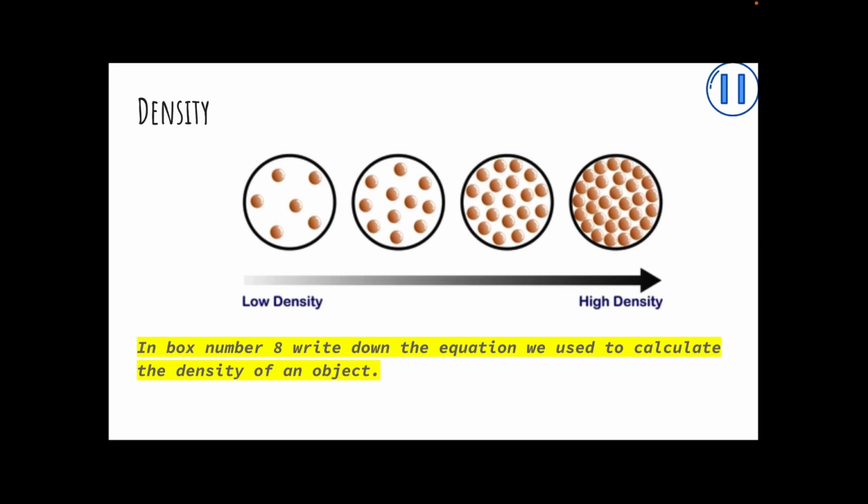In box number 8, write down the equation we used to calculate the density of an object. Pause the video until you have got your answer written down.